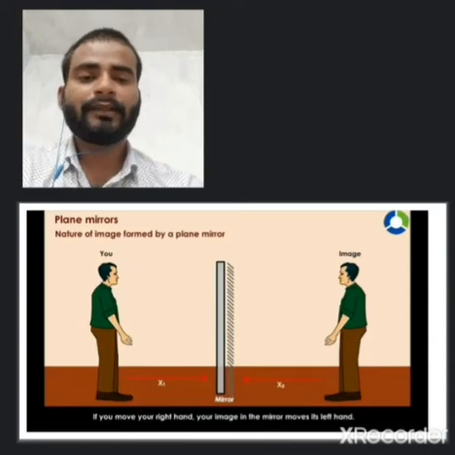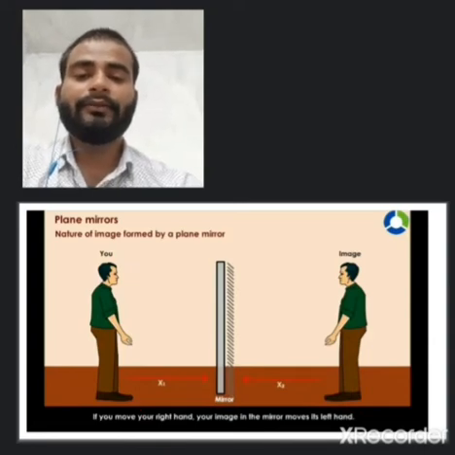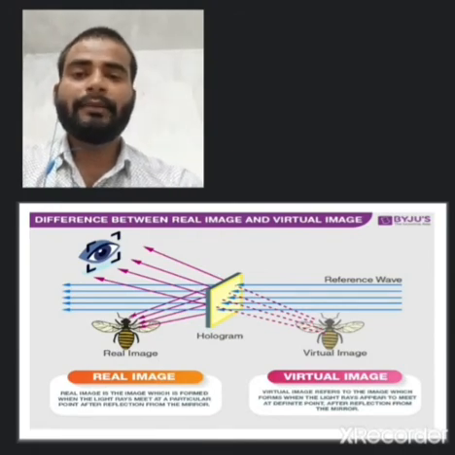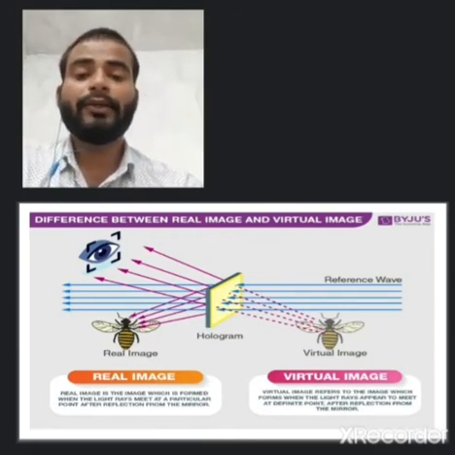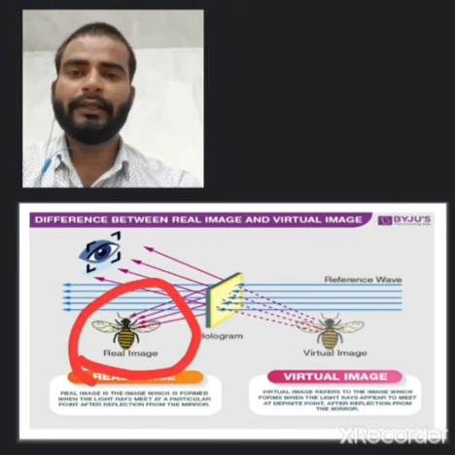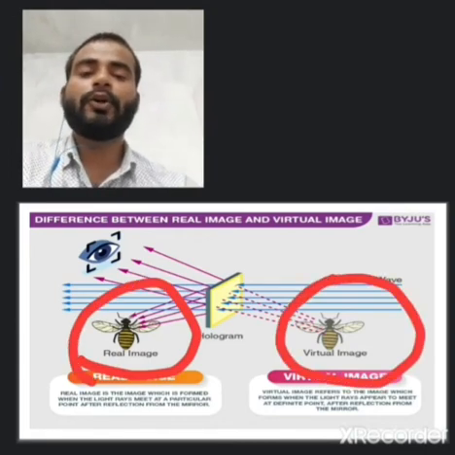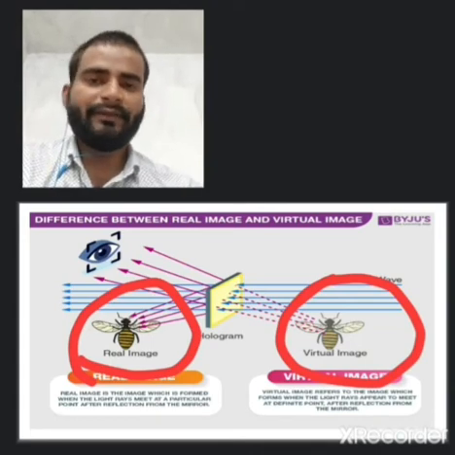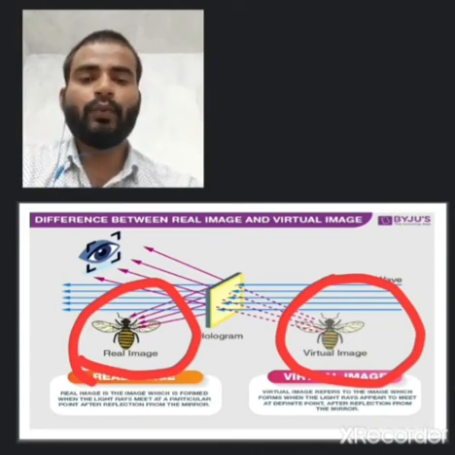The next thing is to understand the difference between the real image and the virtual image. A real image can be obtained on the screen, while a virtual image cannot be obtained on the screen. This is the major difference between the real image and the virtual image.